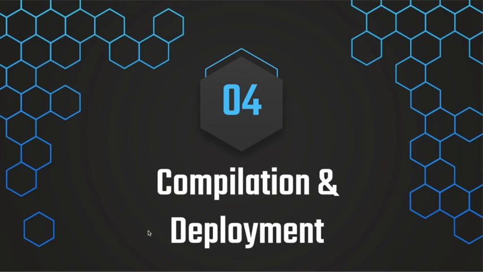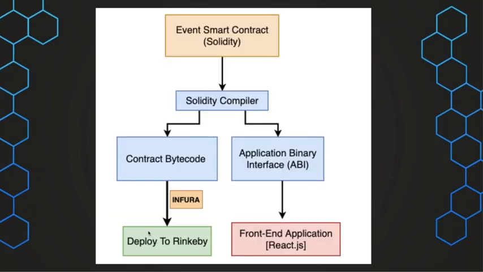Now let's talk about compilation and deployment. So we created the event smart contract, and the Solidity compiler creates the contract bytecode and ABI. So the contract bytecode is deployed to the Rinkeby network using Infura, which creates a node to connect to the Rinkeby network. And the ABI is used by the React front-end application that we have created to fetch the data. The React front-end application uses the ABI, which is the output of the Solidity compiler.